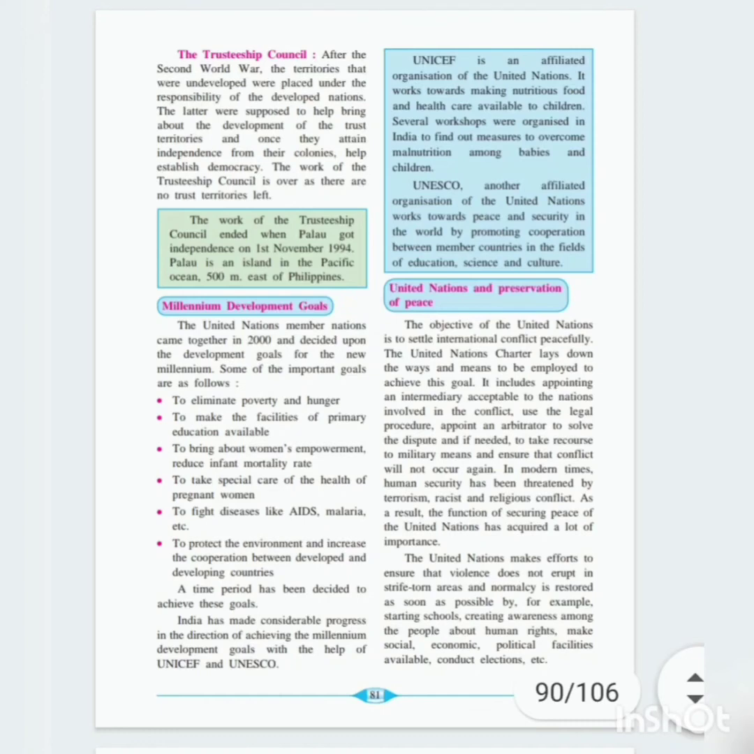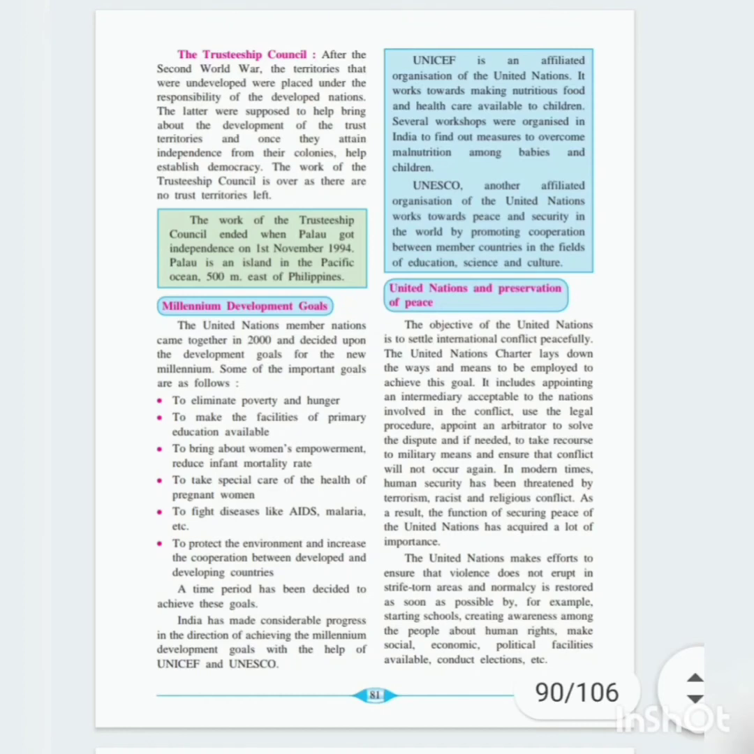Next is the United Nations and preservation of peace. The objective of the United Nations is to settle international conflict peacefully. Whatever conflicts there are have to be solved. The United Nations Charter lays down the ways and means to be employed to achieve this goal, so they have selected the way in which it can achieve its objectives and goals.